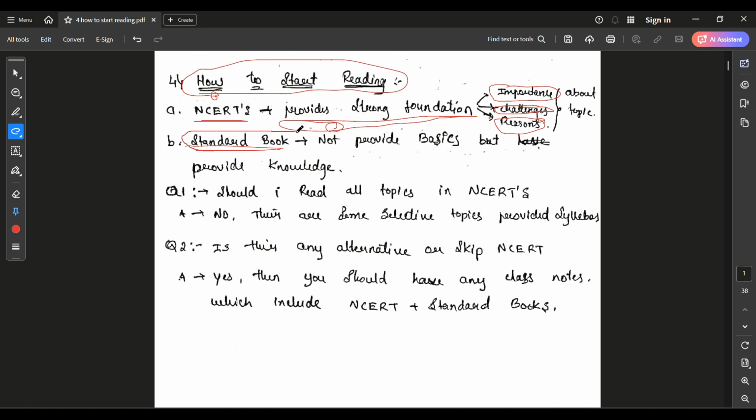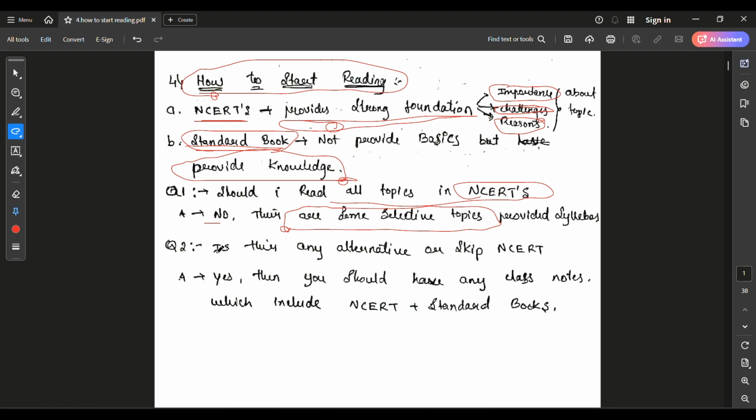If you take a standard book, it does not provide the basics as mentioned in the NCERT. It directly jumps into the main topic. However, the main topic provides very high knowledge for the UPSC examination. You may ask whether you should read all topics in the NCERT. My answer is no. There are some selective topics which are provided in the syllabus.